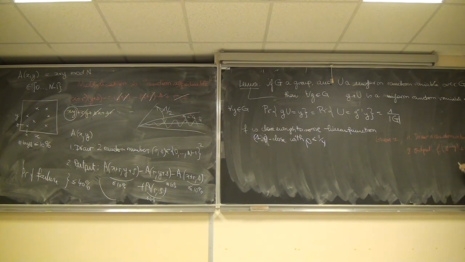X plus y, for the same reason as above, is uniform. So this will be the linear function that we want, with probability.